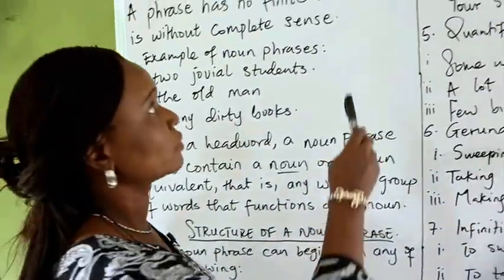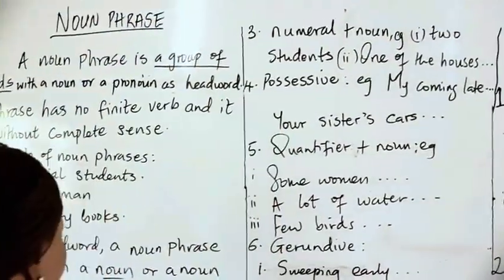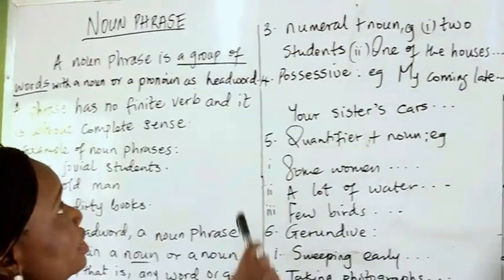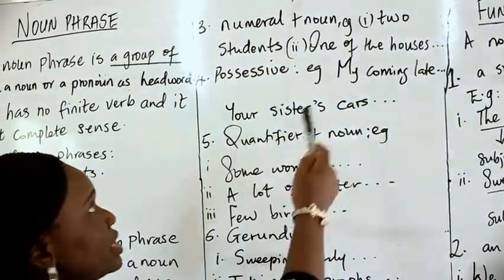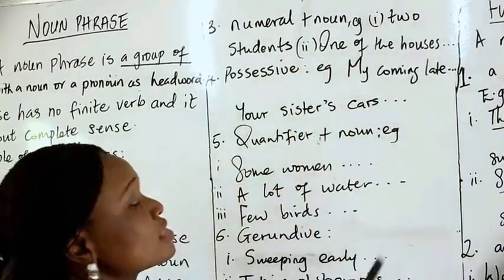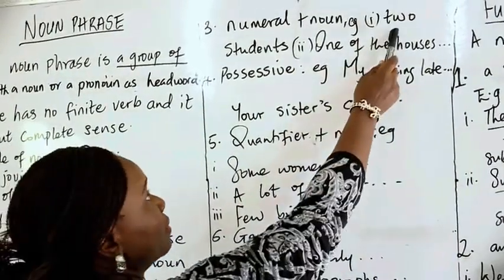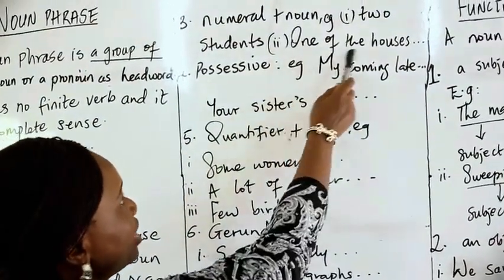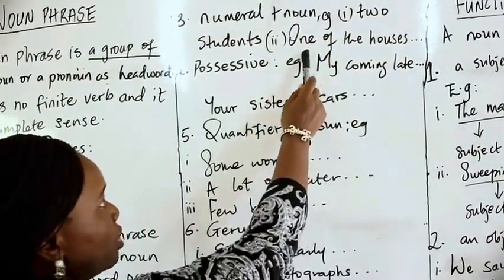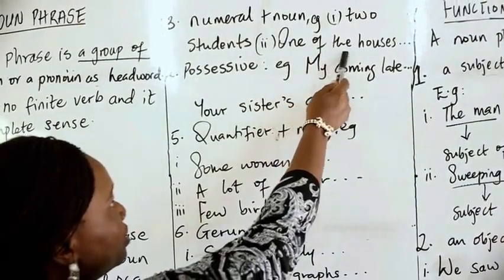Number 3. A noun phrase can start with a numeral plus noun. For example, two students. Two is a number, students is a noun. One of the houses: one, preposition plus noun phrase.